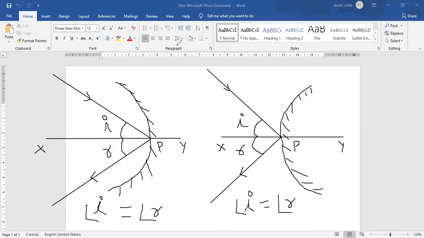So remember all four rules for concave mirror as well as the four rules for convex mirror. These rules are most important. In the exam, he will be asking you to draw the rules for concave mirror and convex mirror. Otherwise, he will give you an incomplete diagram and tell you to continue the remaining diagram. Understood, everyone?